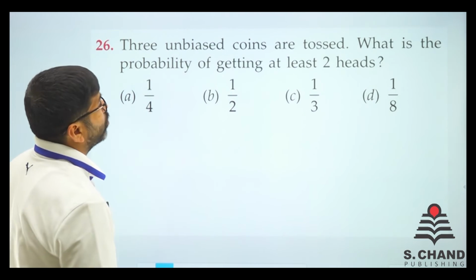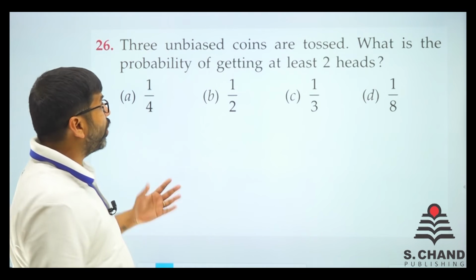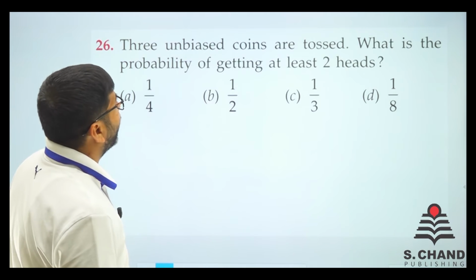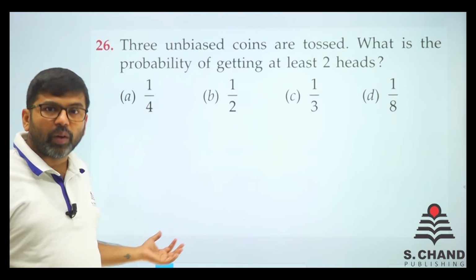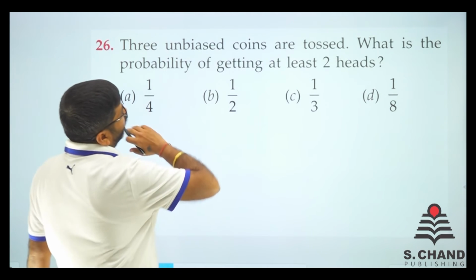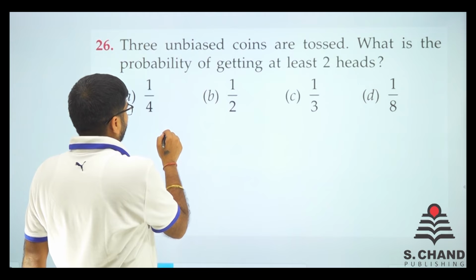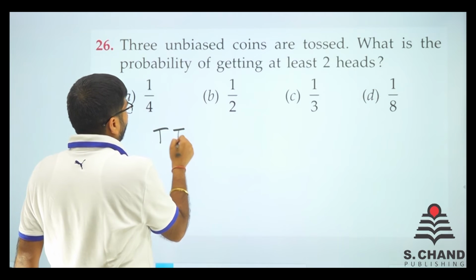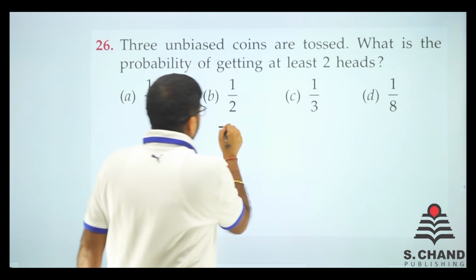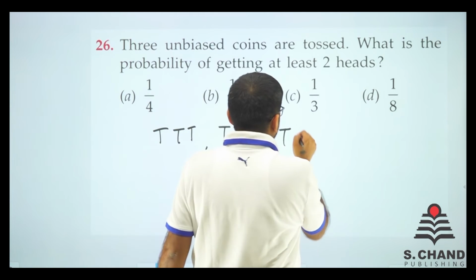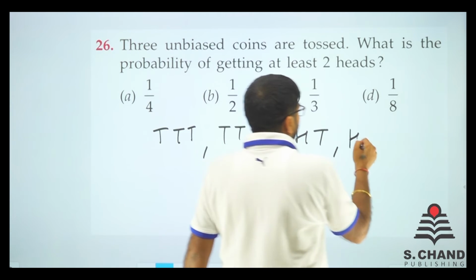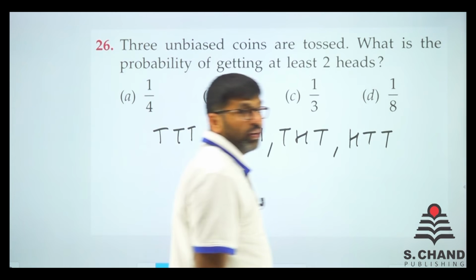3 unbiased coins are tossed. What is the probability of getting at least 2 heads? So I guess we have done a shorter version of this. Let's write all the possible outcomes. We'll start with TTT. Then we have got 1 H here: we have got THT, we have got HTT. So these are the possibilities.